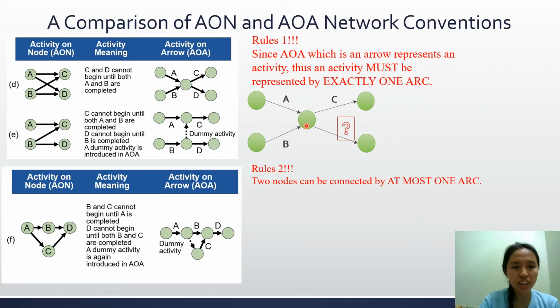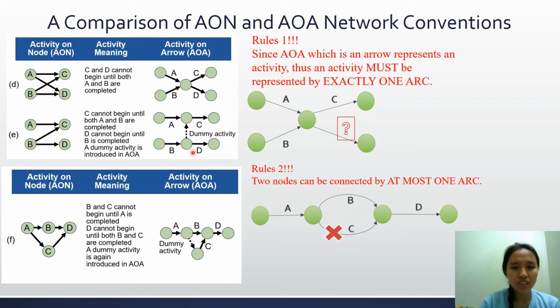No, because after activity A is done, it does not proceed to activity D. We can see this here. After activity B is done, only then proceed to activity D. So this arrow does not represent any activity here, so we cannot draw like this. The correct network is like this, so we add a dummy activity here.